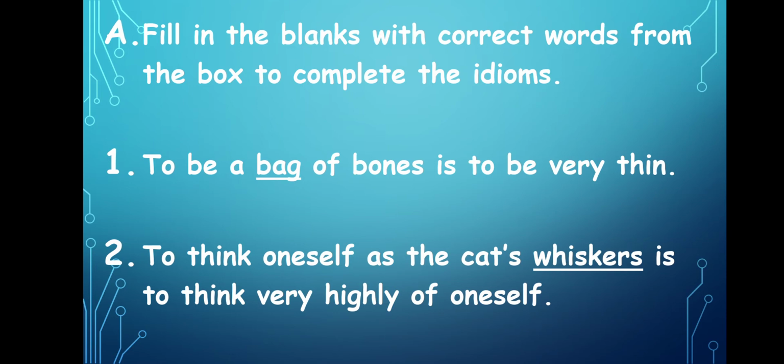When we think highly of ourselves, or anyone, we can use the idiom "to think oneself as the cat's whiskers". That is the meaning of this idiom. So the second answer is whiskers.